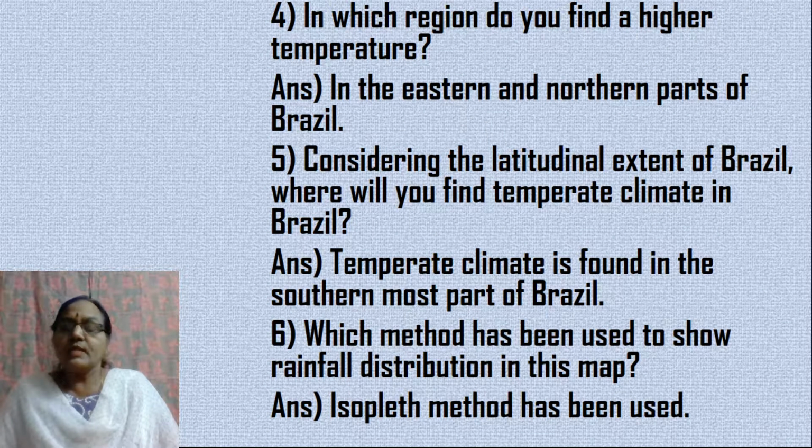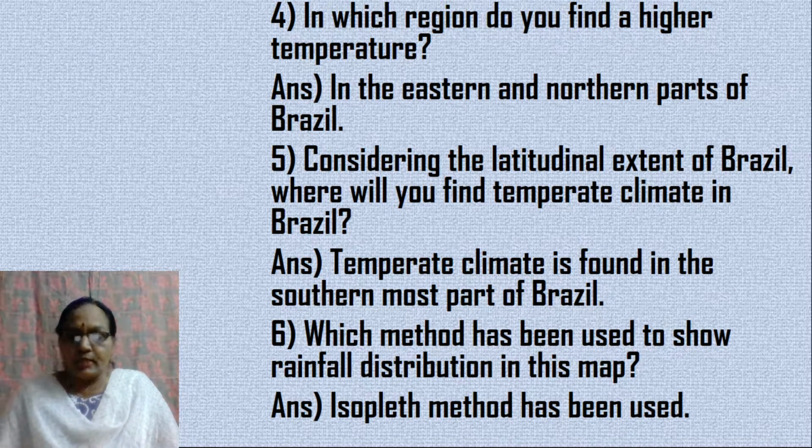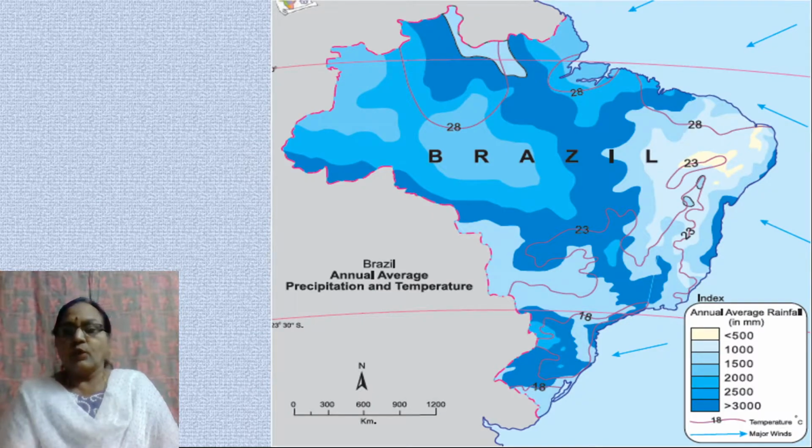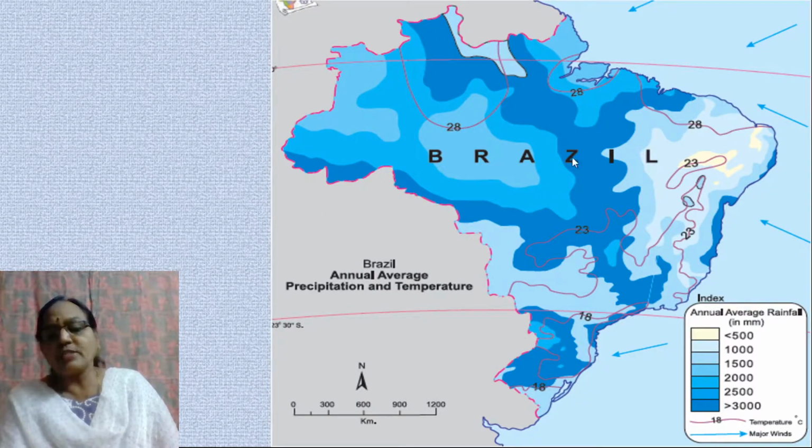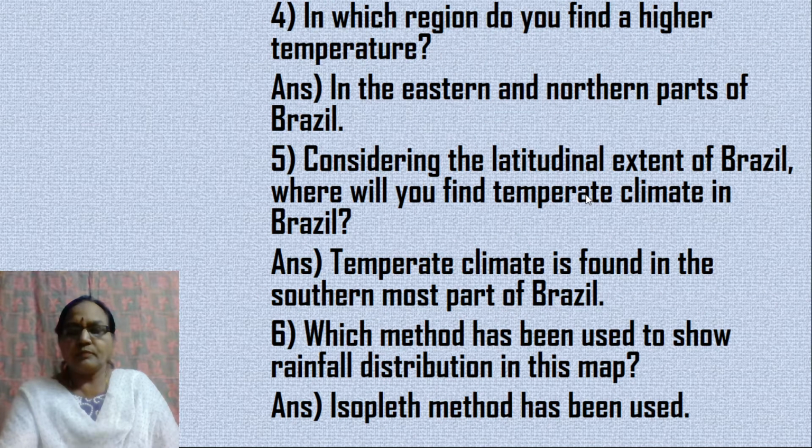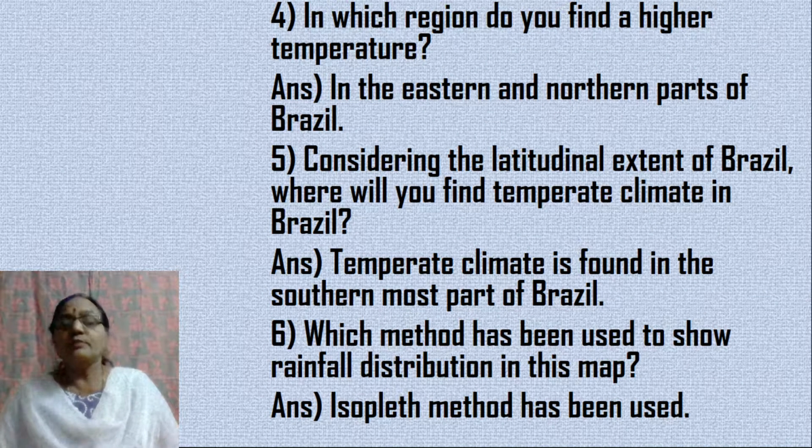Next is, in which direction do you find a higher temperature? Now where do you find a higher temperature? You can see it here is the northeastern part, as well as you can find in the northern part of Brazil also. This is the northwestern, northern as well as northeastern. So in the eastern as well as northern parts of Brazil, we can find a higher temperature.